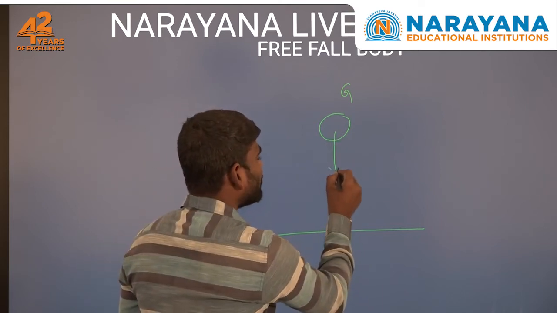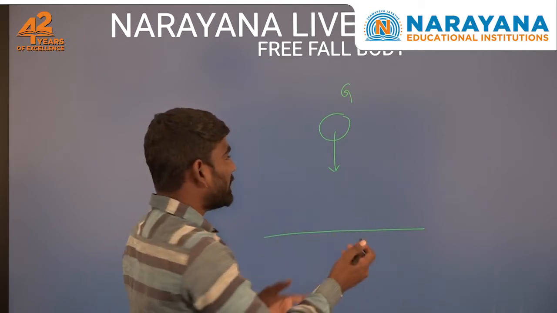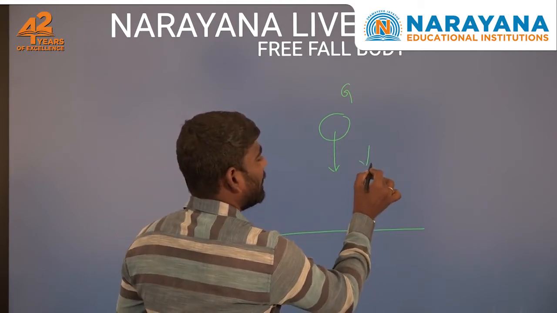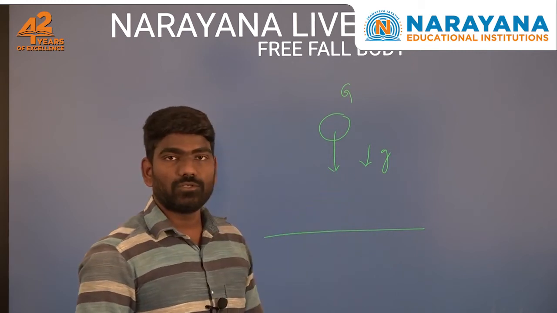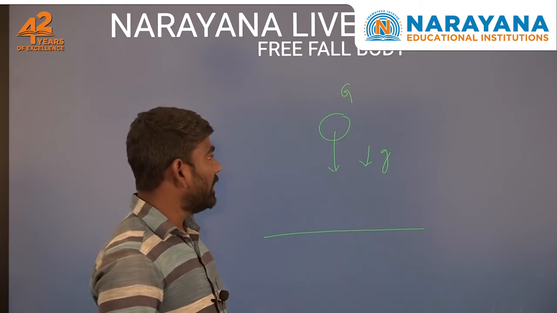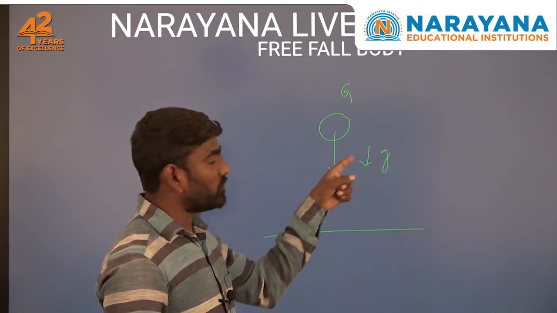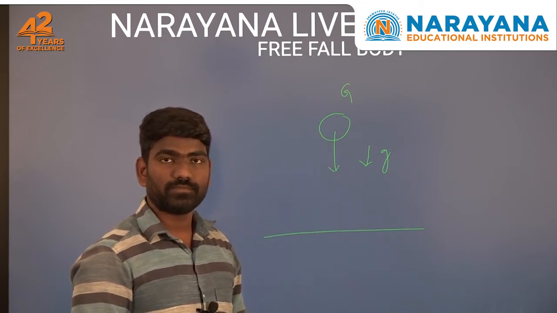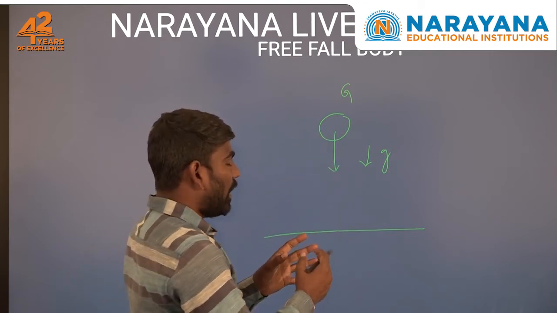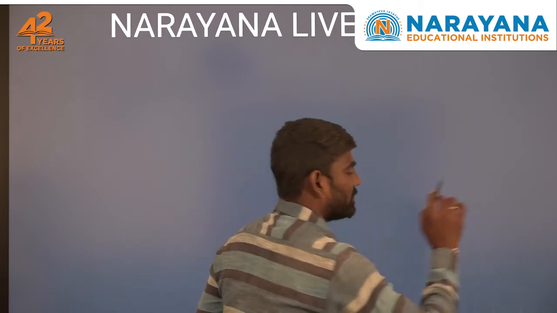Due to that, as the object moves downwards, acceleration is generated, which we call acceleration due to gravity. The direction of the gravitational force and acceleration due to gravity are always downwards. And how these parameters will change, let us see.